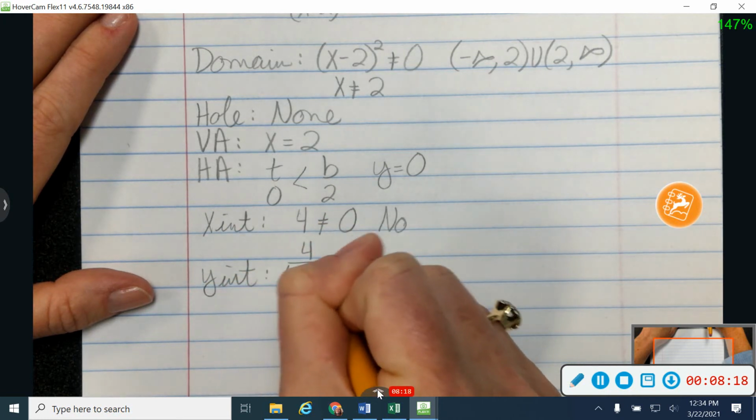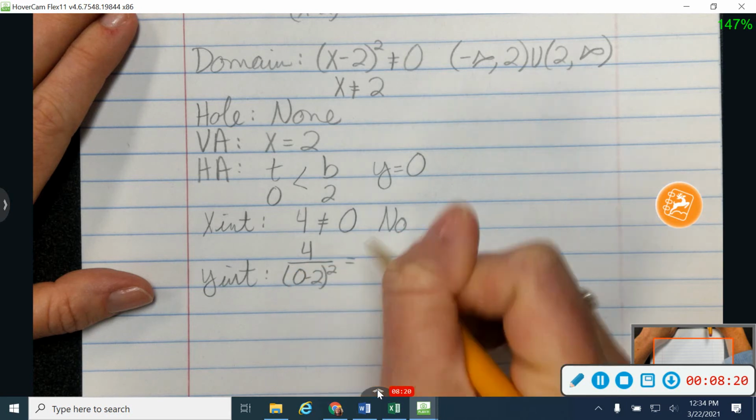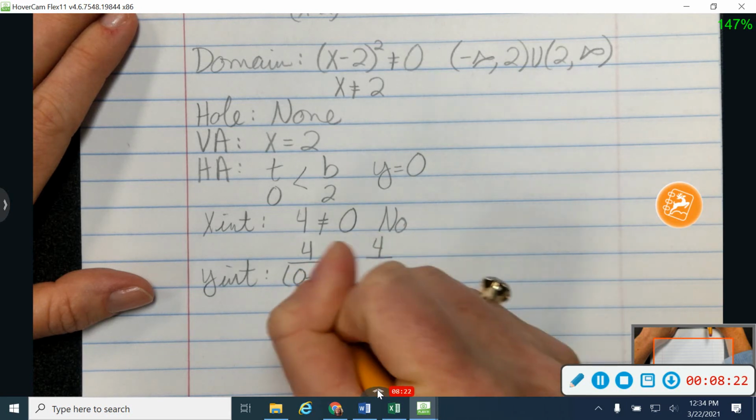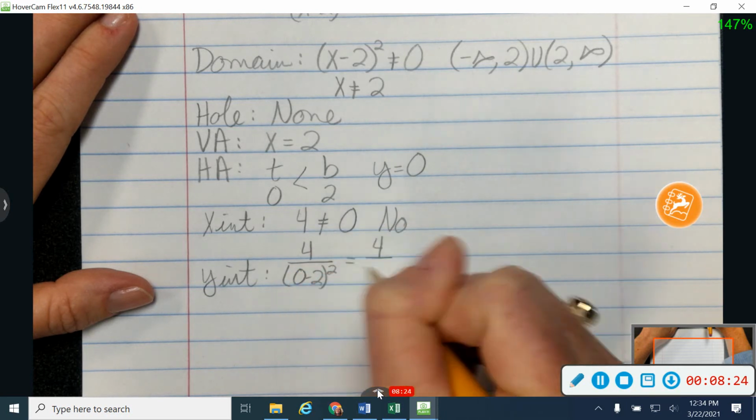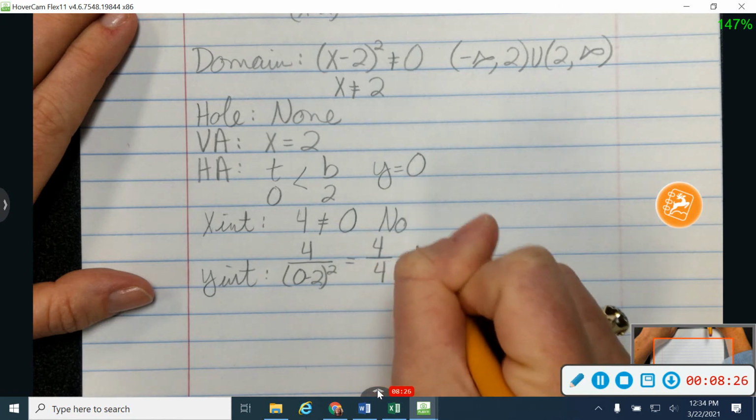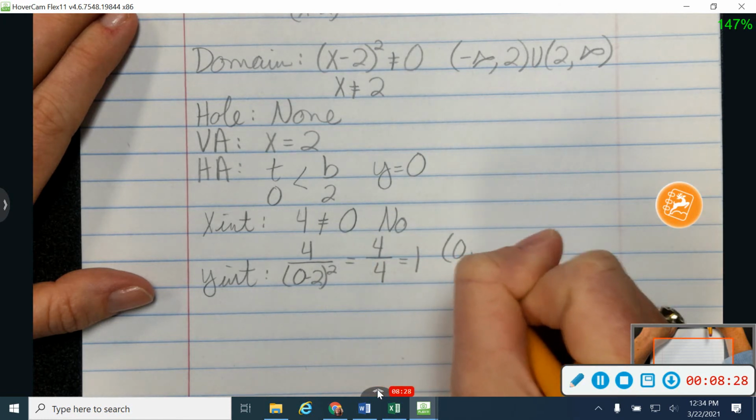All right, and then my y-intercept, I'm going to plug in 0 for x, so that'll be 4 over (0 minus 2) squared. Watch for order of operations here. So that's going to be 0 minus 2 gives me -2 squared gives me 4. So my y-intercept is going to be at (0, 1).